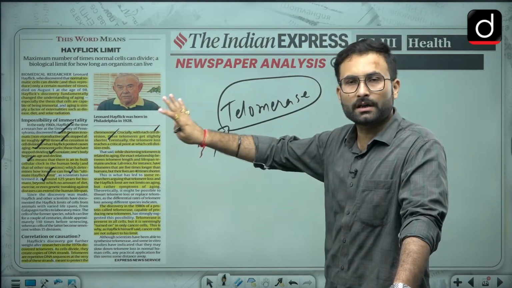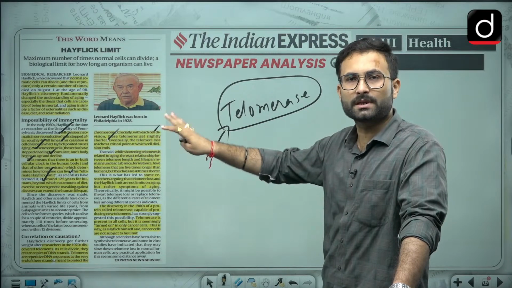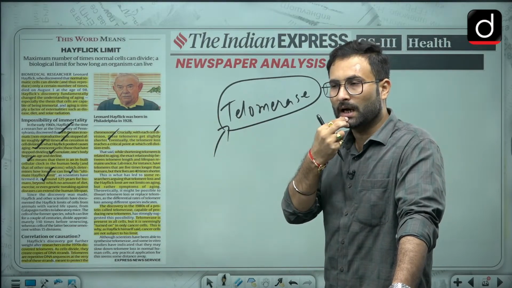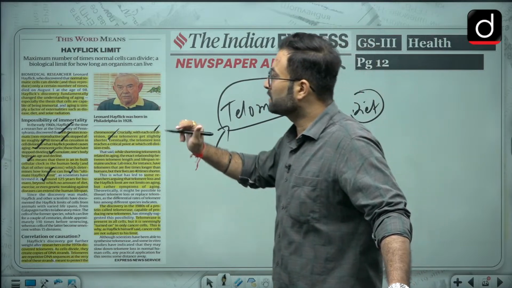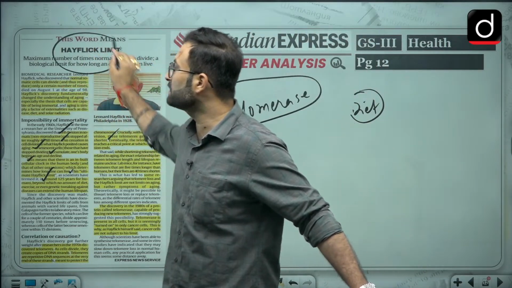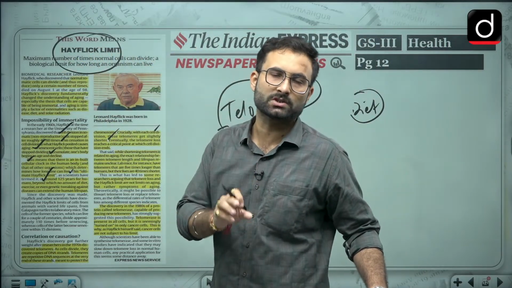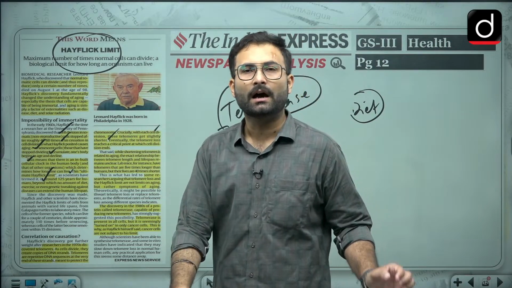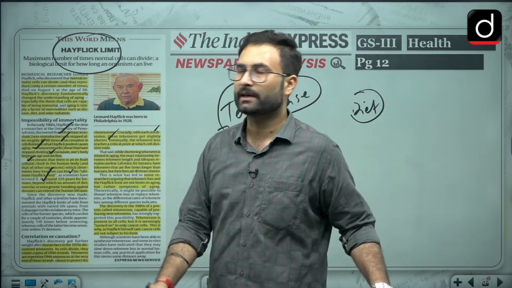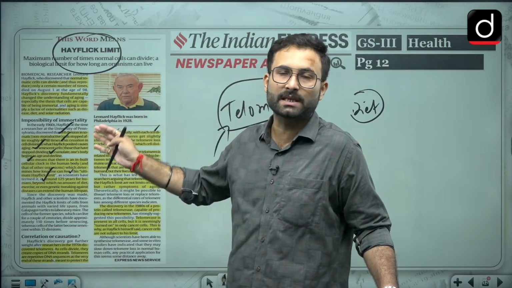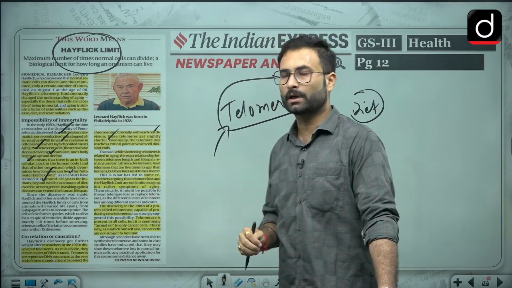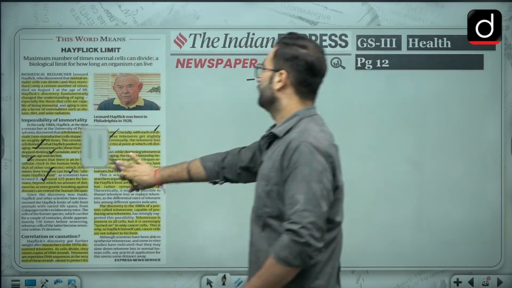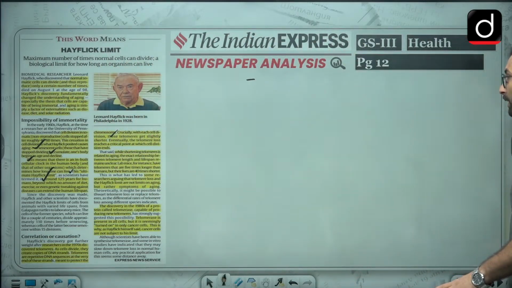Now this is one of the theories. So you don't have to worry much about it, or why other theories are also there, etc. Just know what the Hayflick limit is, that is the limit to which a somatic cell can divide itself. After that you will start aging. That was the hypothesis given by Leonard Hayflick. So that is about this article. That is all with respect to this. You don't have to worry much about it.